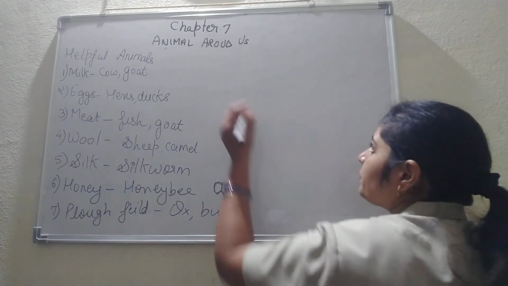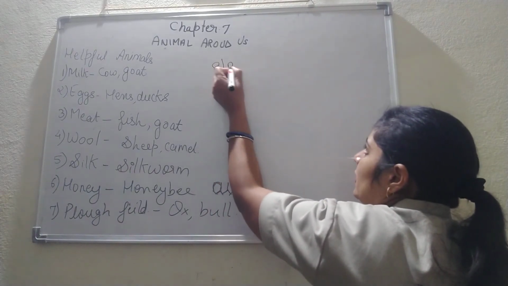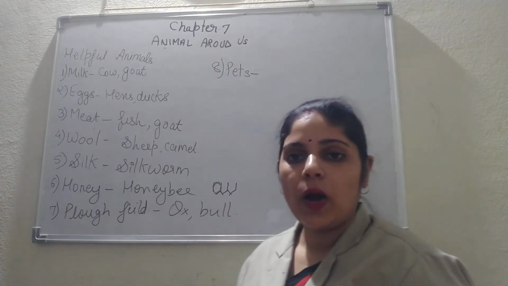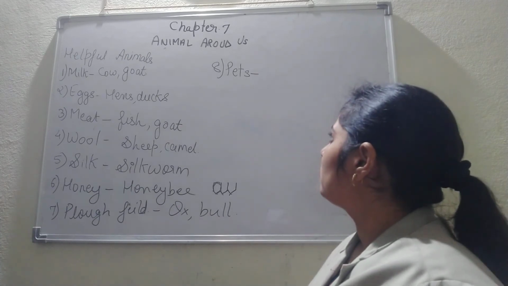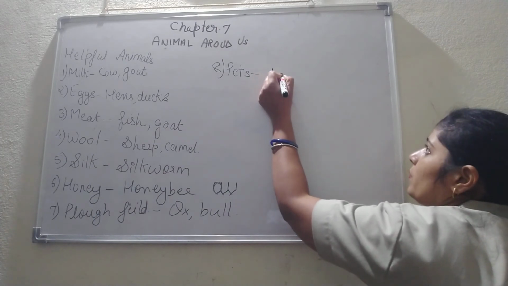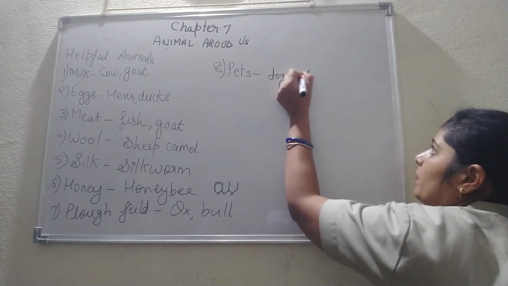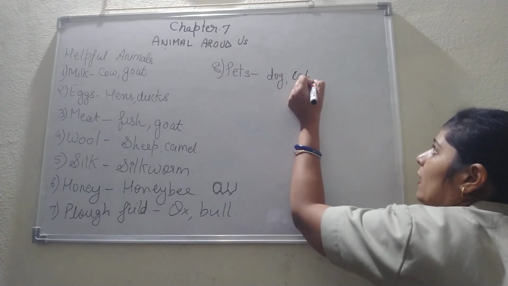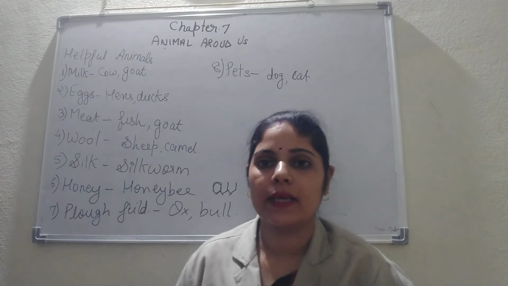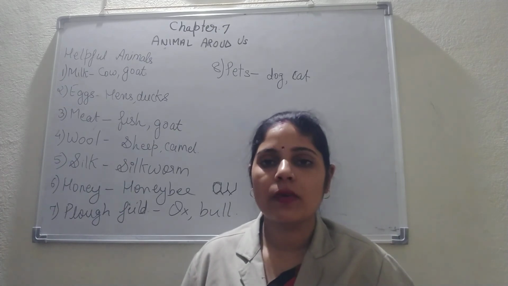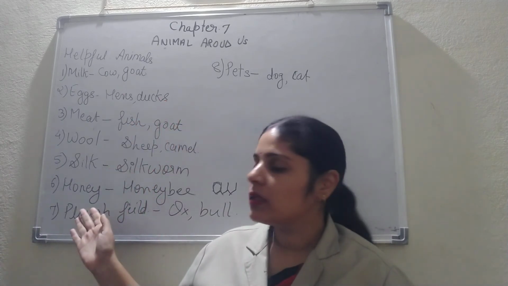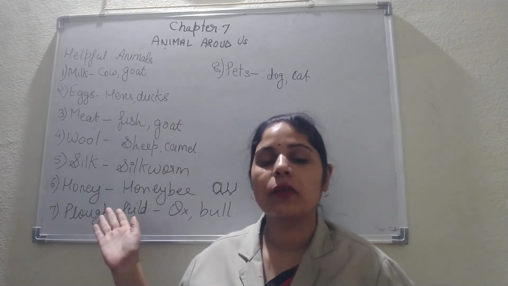And lastly, your eighth one is pets, and I don't think I should tell who are pets or which animals we can keep as pets. Let me say dog, cat. These are the animals we can keep as pets, and yes, pets are good friends of ours. So students, here you can see many animals who are useful to us in different ways.